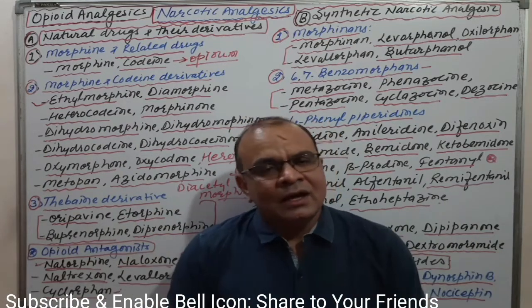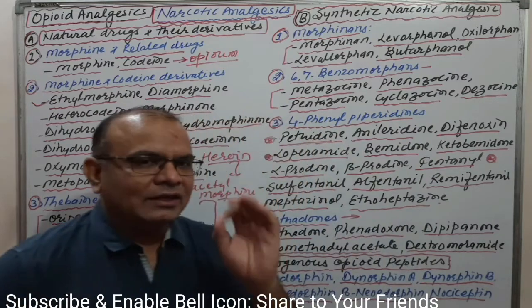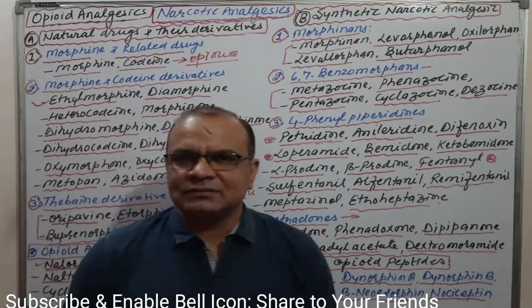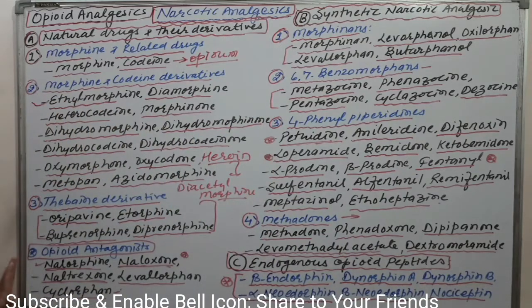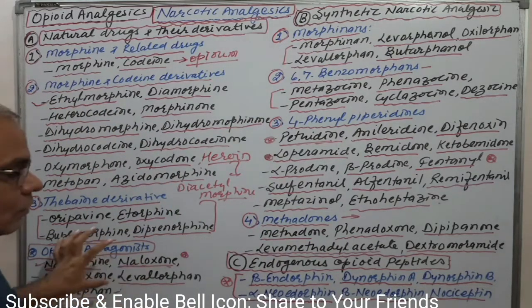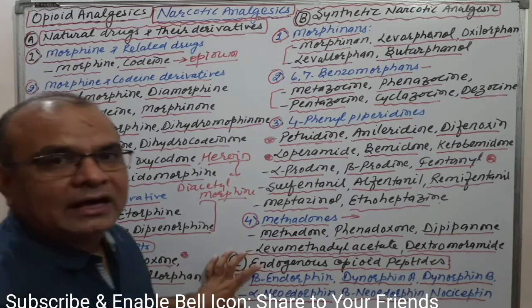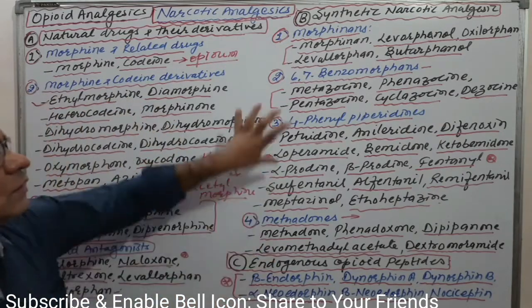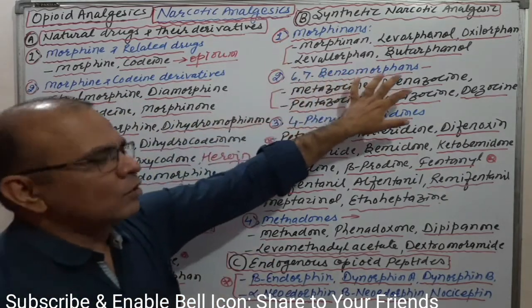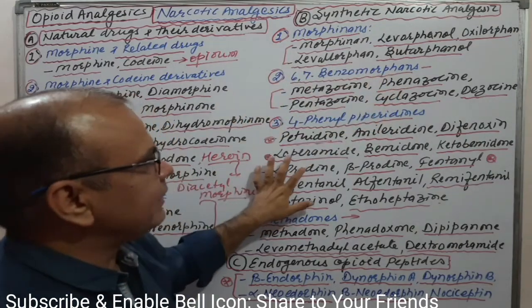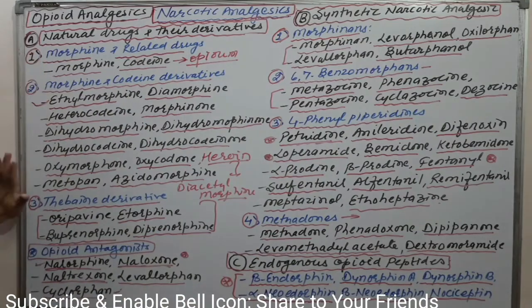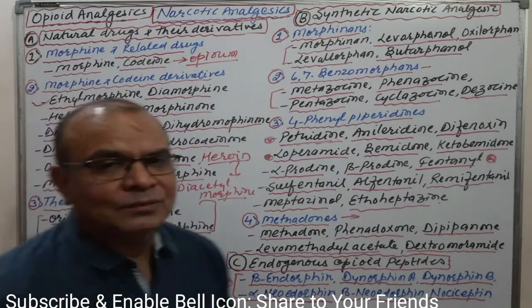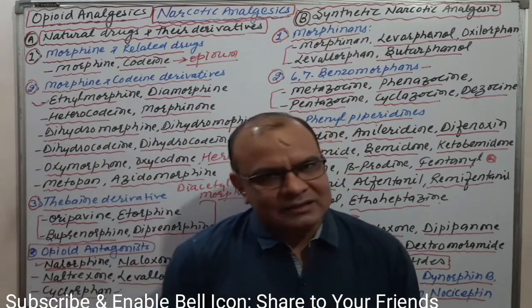Friends, in any competitive exam there may be questions: which opioid analgesic acts as an antagonist, which is an opioid endogenous peptide, which one is the benzomorphan derivative, which one is the piperidine derivative, which is the methadone category, which is the morphine derivative, or which one is the thebaine derivative. Such types of questions may come in different competitive exams.